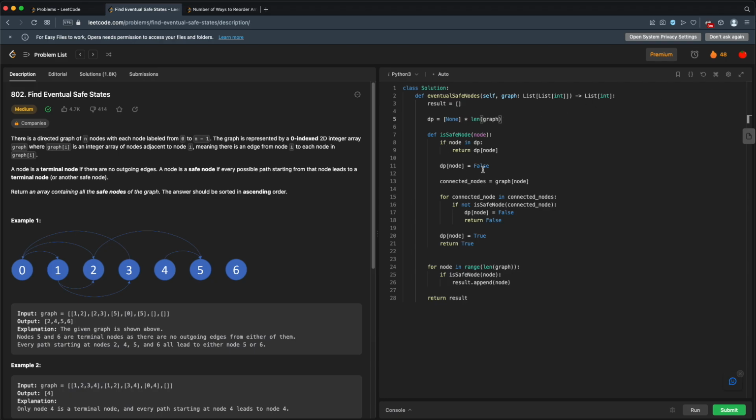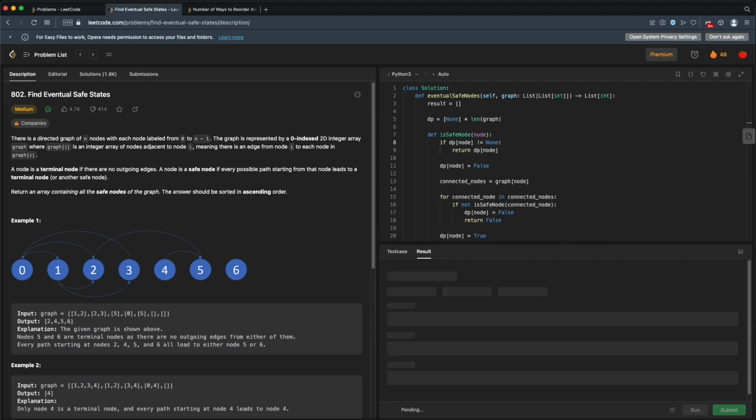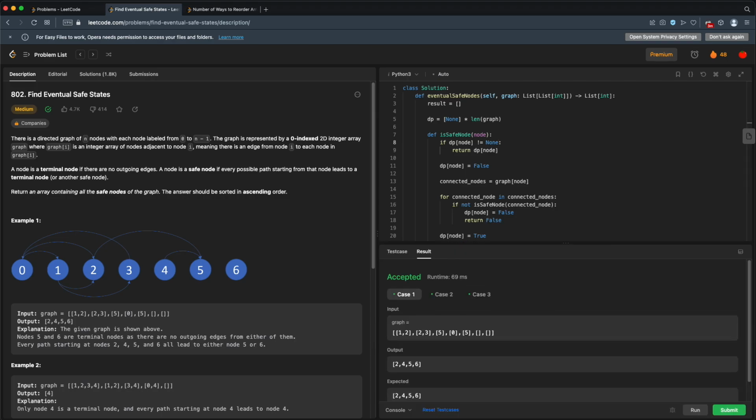So instead of having node in DP, we'll have to say if DP at this node is not none. All right, so if the DP for this node isn't none, that means we've set it. We can return that value. Otherwise it's none, we'll set it to false, do all this stuff. Everything else is the same. So this might save us a little bit because instead of using a dictionary, we're just using a set array.